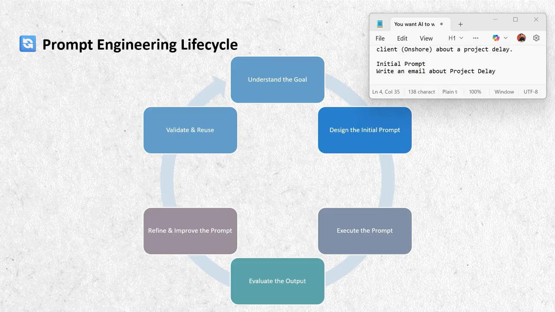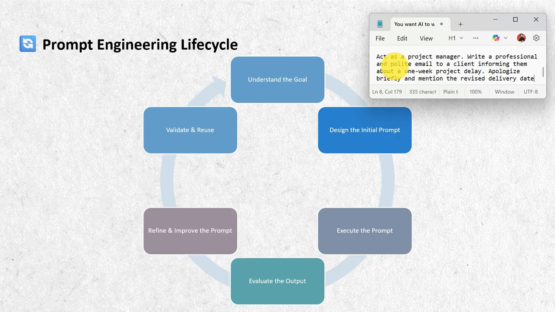Now you improve the prompt by adding details like: act as a project manager, write a professional and polite email to a client informing them about a 1 week project delay, apologize briefly and mention the revised delivery date. Now look, the AI clearly understands the role, tone, audience, and timeline.